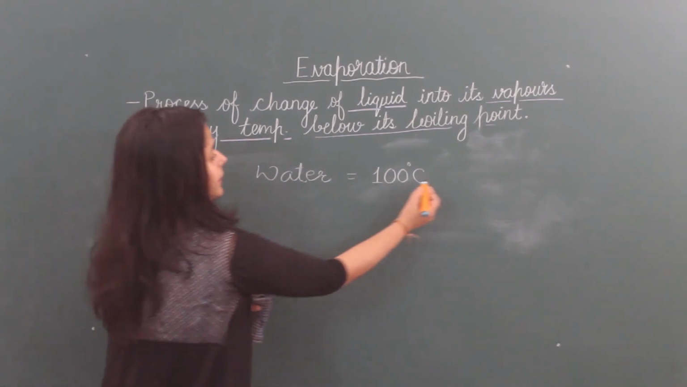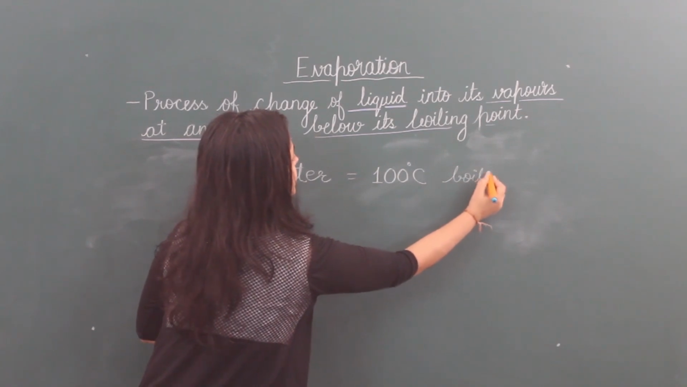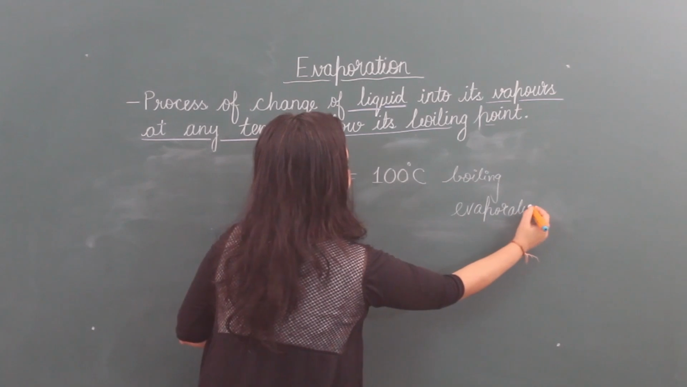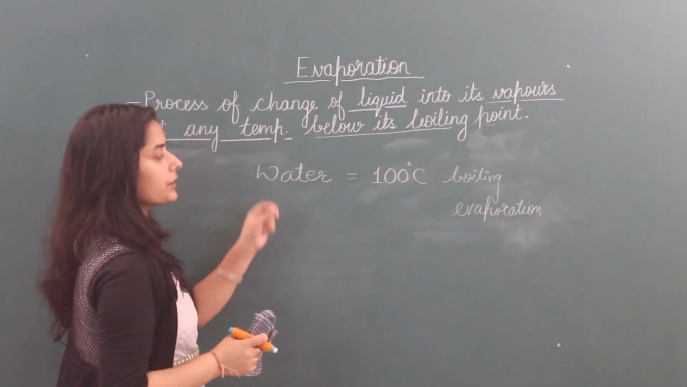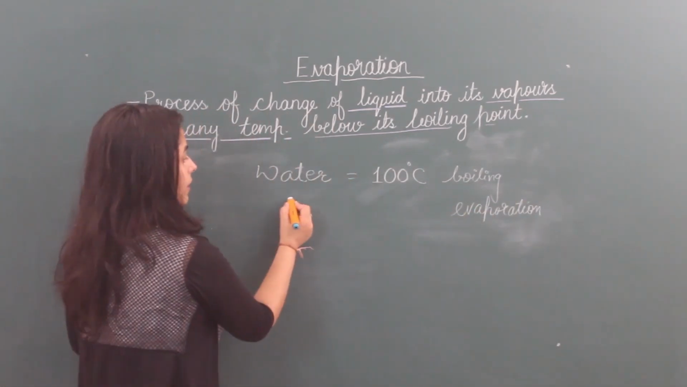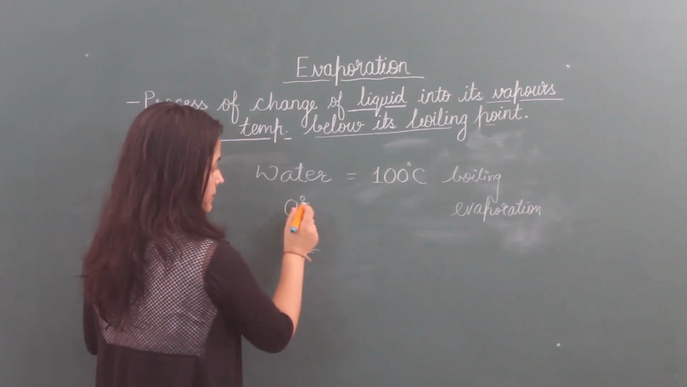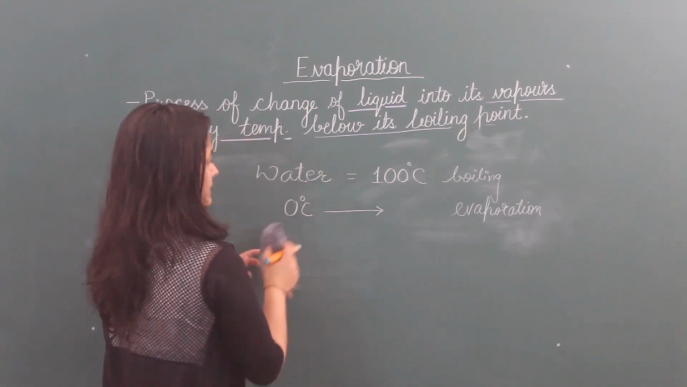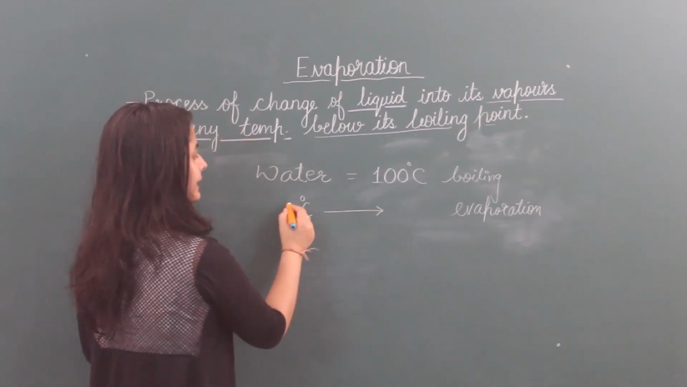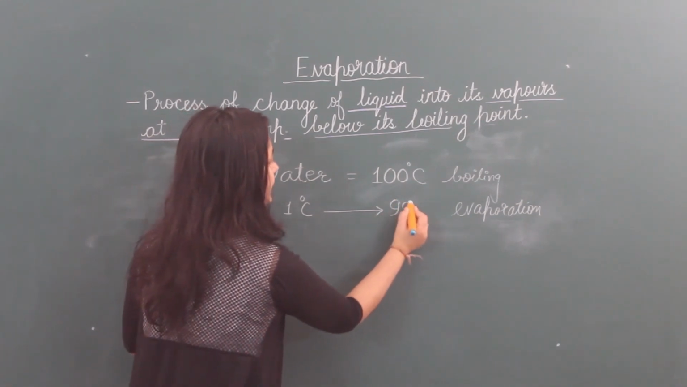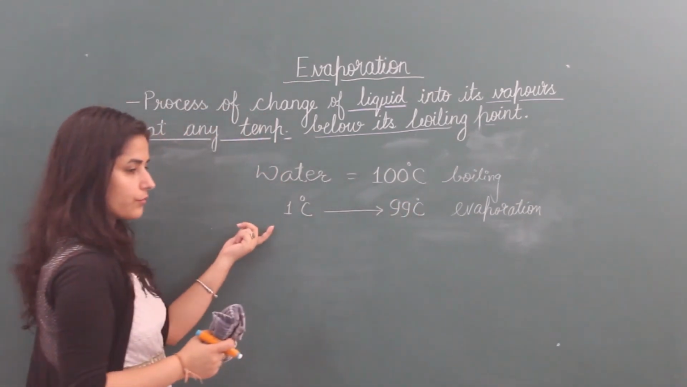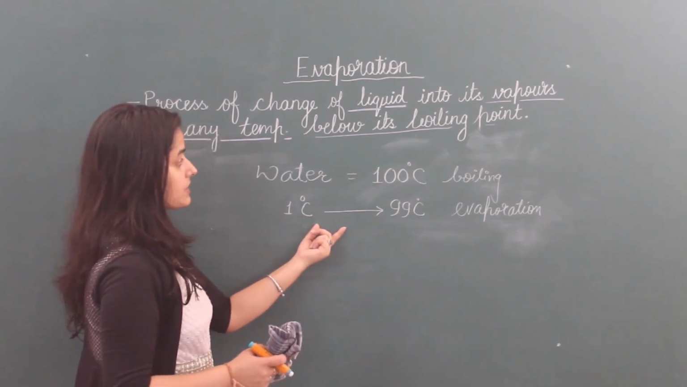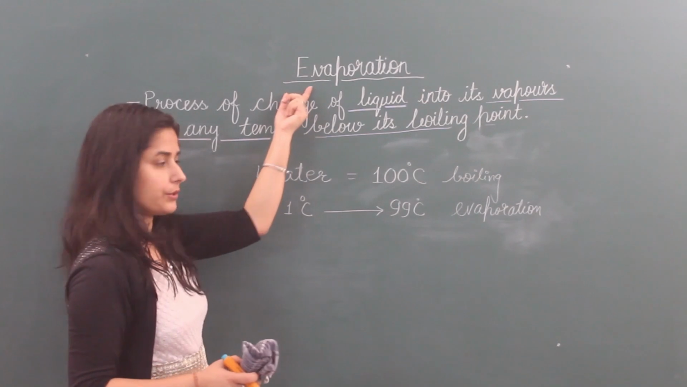That means I have to heat the water up to 100 degree Celsius to convert it into vapors. But in the case of evaporation, what happens? There is no need to heat this water. More than 0 degree Celsius to below 100 degree Celsius. That means from 1 degree Celsius to 99 degree Celsius for water, its vapors can be there, and this process is called evaporation.